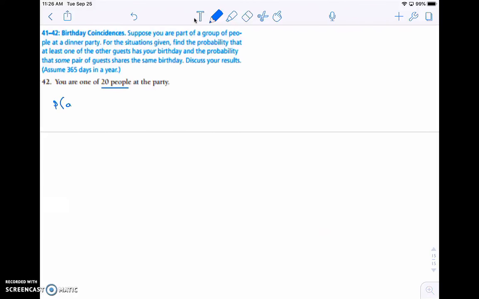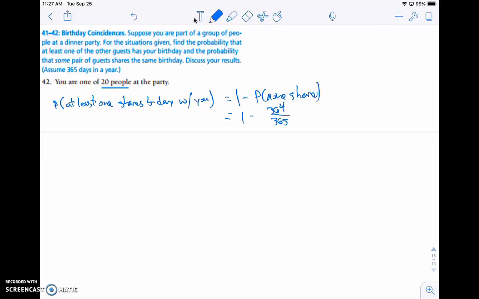We're looking at the probability that at least one person shares a birthday with you. When you see "at least one," hopefully you think 1 minus the probability that none share with you. If you pick your particular birthday, then there's a 364 out of 365 chance that a person does not share the same birthday.